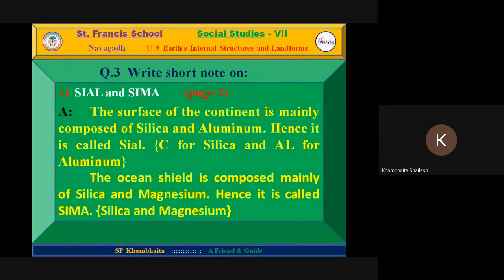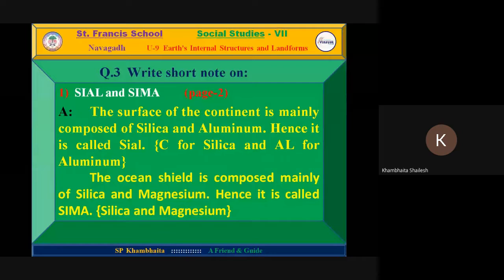Next one is the ocean shield. The ocean shield is composed mainly of silica and magnesium. Sial for silica and aluminum in the landform, and in the ocean shield, silica and magnesium. It is called Sima. Si for silica and Ma for magnesium. This way, the short note is over.